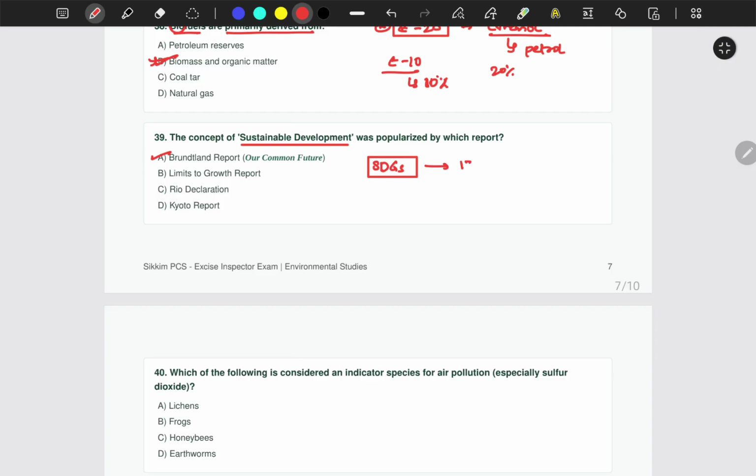How many goals are there? There are 17 SDGs, okay? But before SDGs, what did we have? We had MDGs. What are MDGs? Those are Millennium Development Goals. And then nowadays we have Sustainable Development Goals. Okay, so they might ask, what was the precursor to SDGs? That will be MDG, or Millennium Development Goals.